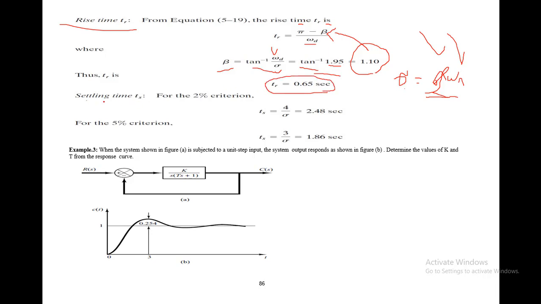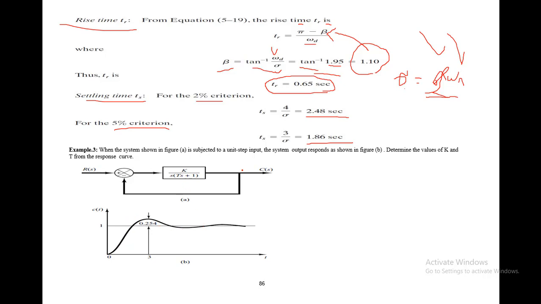And the settling time, again for both of the criteria: for the 2% criterion the settling time will be 2.48, and for the 5% criterion the settling time will be 1.86 seconds. So you can get the value from this equation.